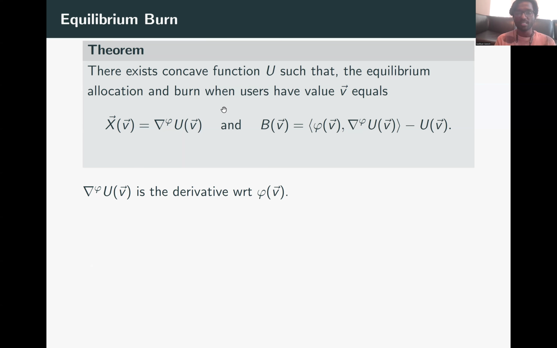And the burn rule is basically characterized by the virtual values dot the allocation rule, or the gradient of the function u, minus the utility function u of v. The exact characterization is not important, but more importantly, there exists a utility function u that characterizes the allocation rule and the burn rule that is realized in equilibrium.